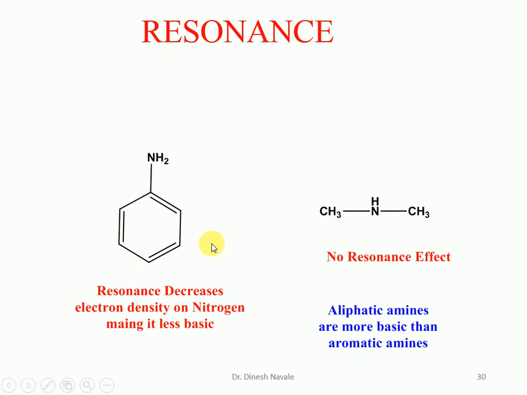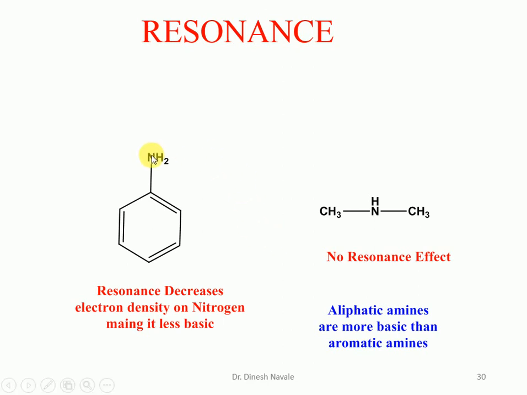If the lone pair is involved in resonance with the aromatic ring, the lone pair is not easily available for donation, and that's why this is going to become less basic. Whereas in case of dimethylamine, which is an aliphatic amine, no resonance effect is there and the lone pair is easily available for donation, so it can give more basicity.